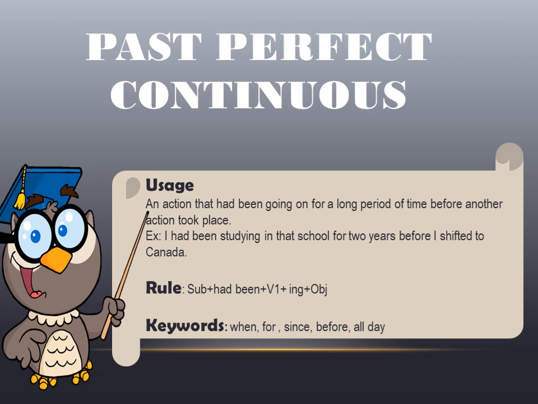So past perfect continuous means any action that had been going on for a long period of time, when the duration of the time is long and when that action is continuously going on before another action even took place. Before the another action started, that action had been going on for a long period of time, and then it might have been ended or it might have been paused.